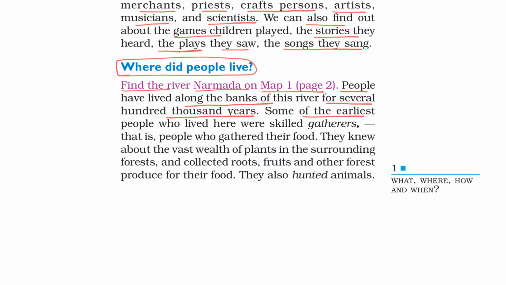Some of the earliest people who lived here were skilled gatherers, that is, people who gathered their food. They knew about the vast wealth of plants in their surrounding forests and collected roots, fruits, and other forest produce for their food. They also hunted animals.